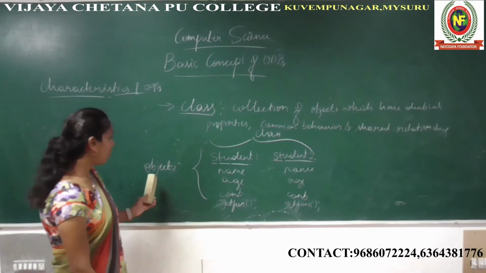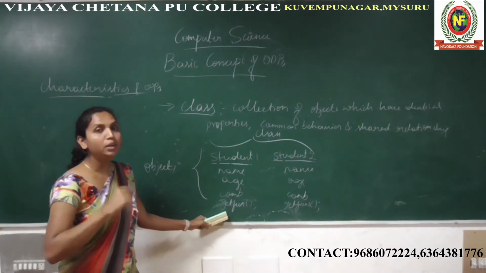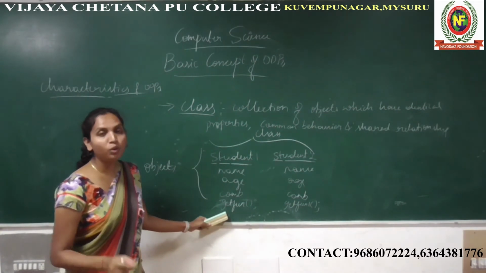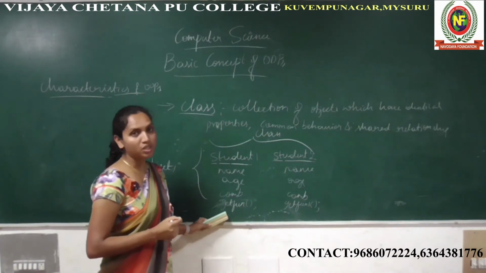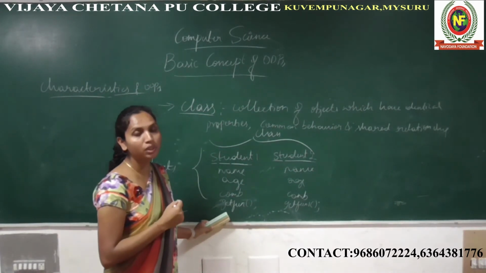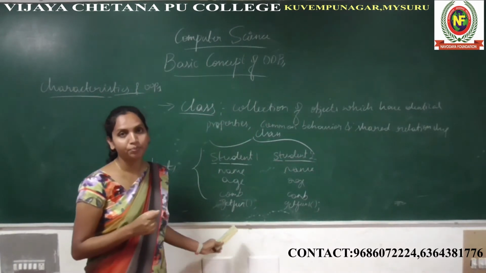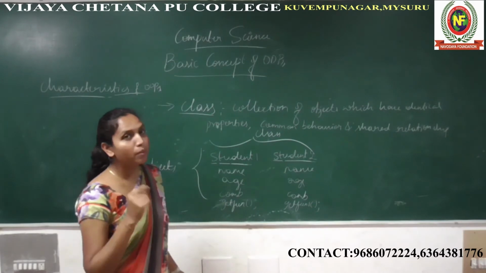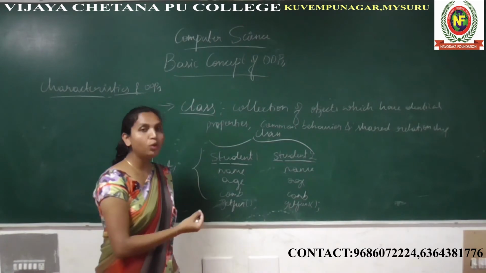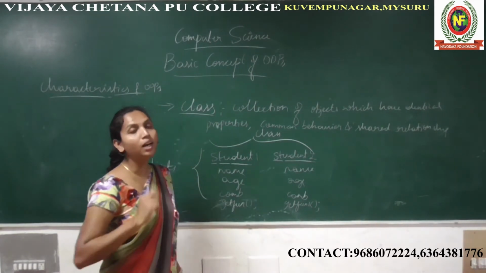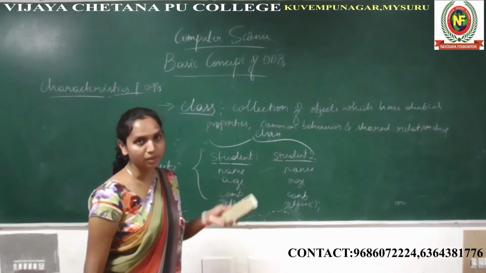Okay, so an object is a collection of data members and member functions. You should write data member and member function itself. Don't use any other word instead of data member and member function. You may lose marks for that, because that is a very important term when you are explaining object and class. You should remember these two words, because we are going to use them throughout the subject, or throughout this chapter.